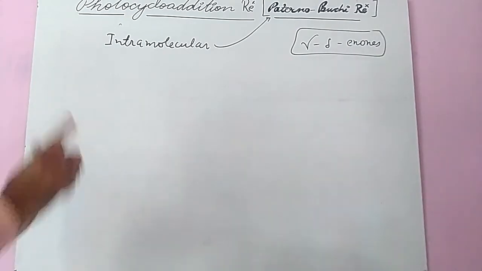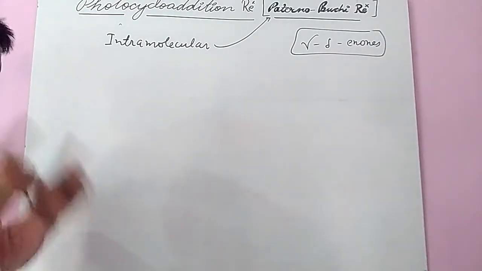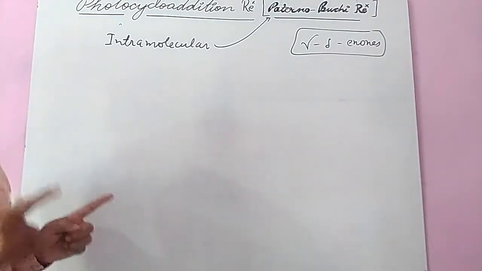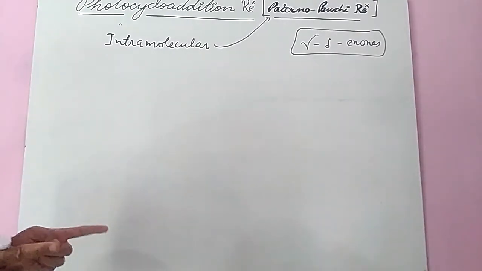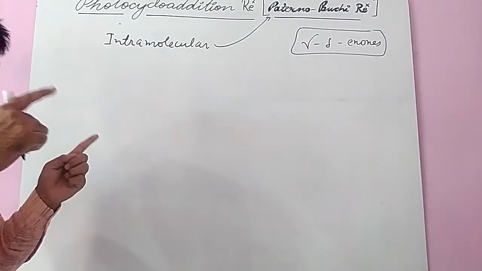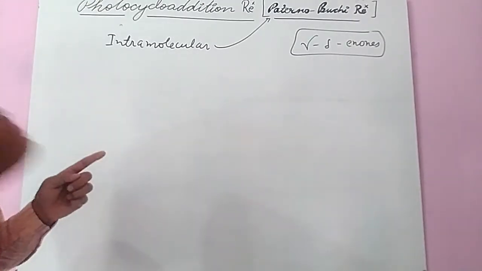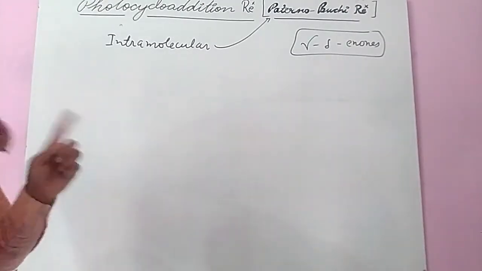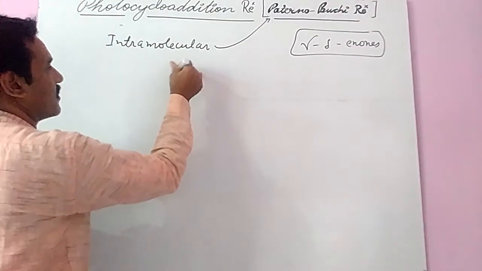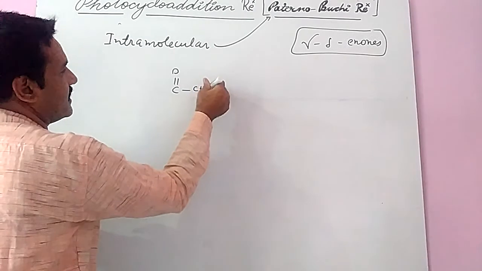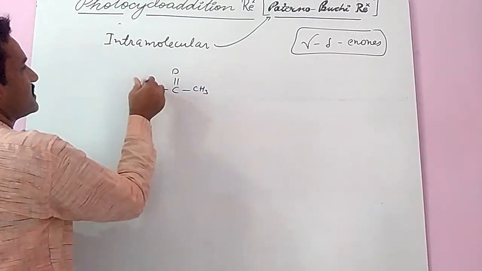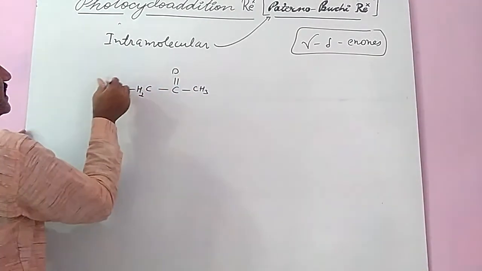In this there is an insertion, and in the insertion the carbonyl group is in the excited triplet state and the alkene system, that is the enone system's double bond, is always in the ground state. So I will take an example: C double bond O, CH3, CH2, CH2.